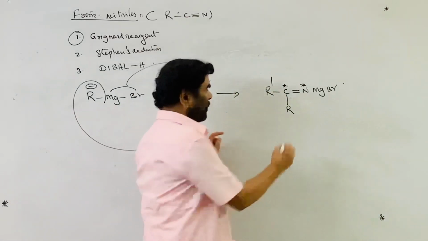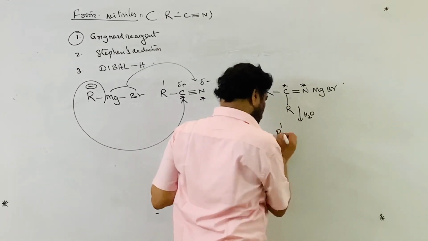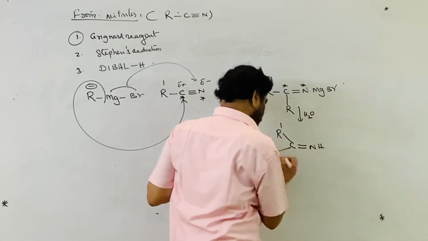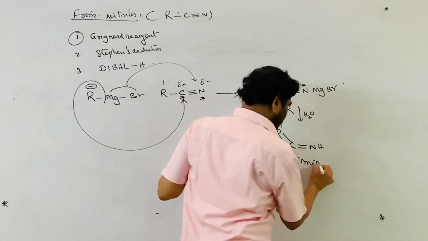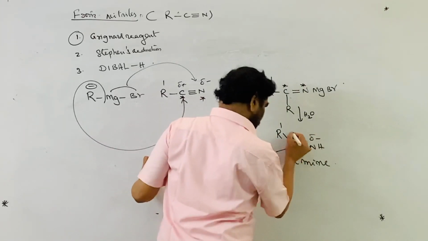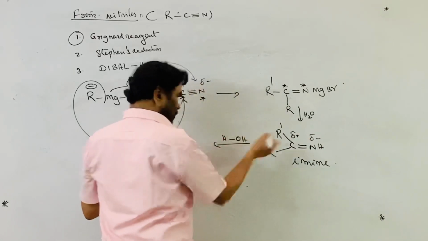Now the imine is formed. On hydrolysis, it first produces R' C double bond NH, the imine. This is the negatively charged part and this is the positively charged part, in the addition of water, HOH.